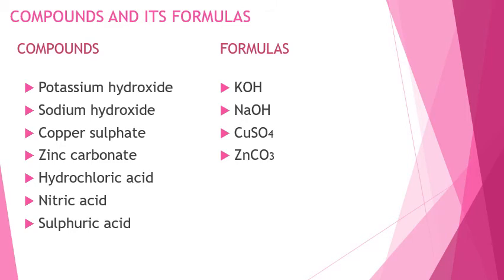Hydrochloric acid, the formula for hydrochloric acid is HCl. Formula for nitric acid is HNO3. Again, 3 should be written in the subscript. Sulfuric acid, formula is H2SO4. Here, 2 and 4 should be written in the subscript.